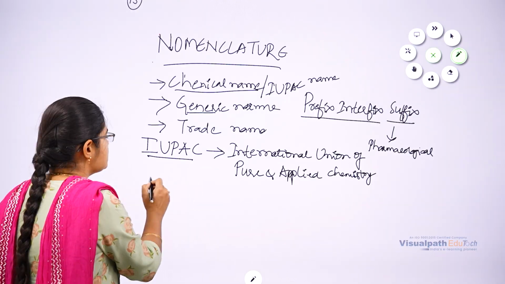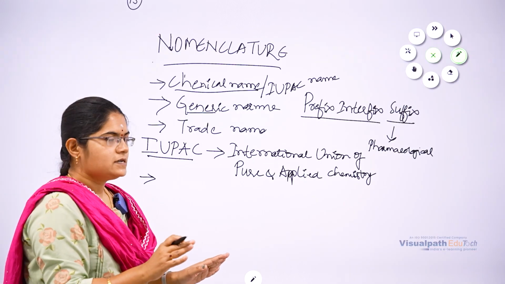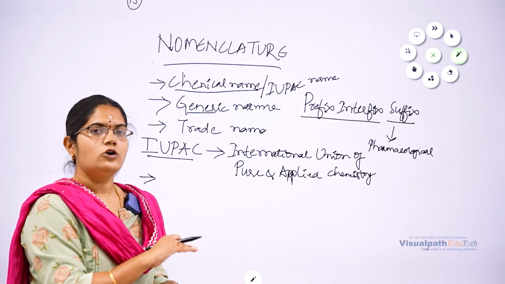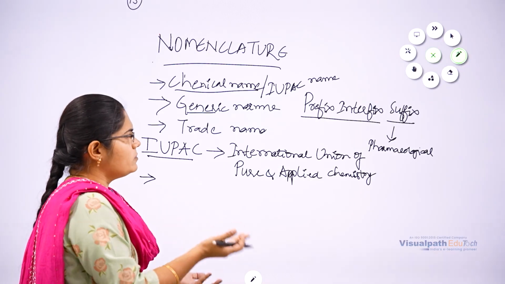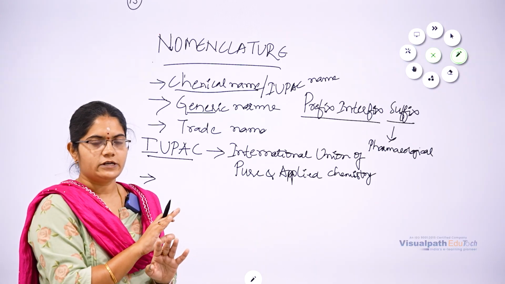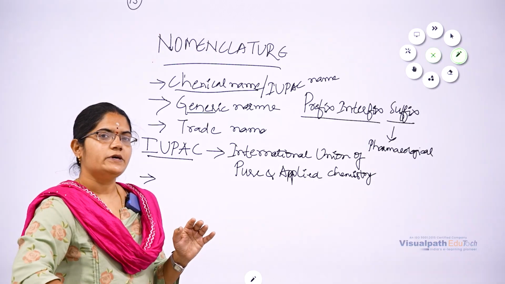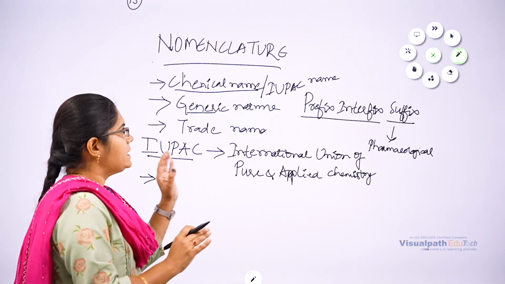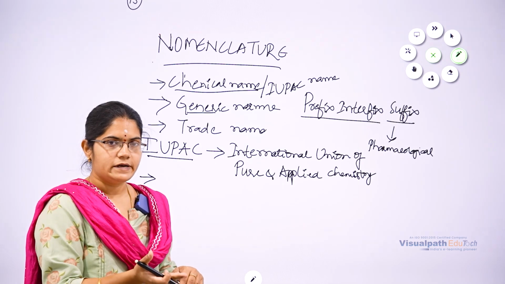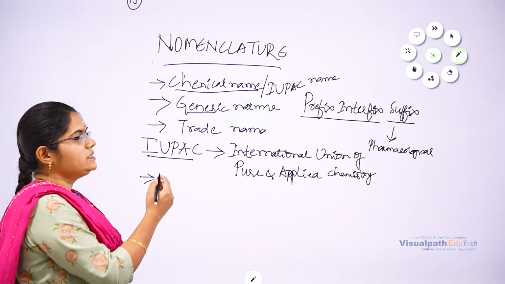The generic name is a short name which has no proprietary rights. So that name is also called non-proprietary name or common name. Generic name or common name or non-proprietary name has no proprietary rights. It should be concise and meaningful, so that it will be remembered by common people. And that generic name should start with lowercase. It should not start with a capital letter. It should start with lowercase alphabets, right?